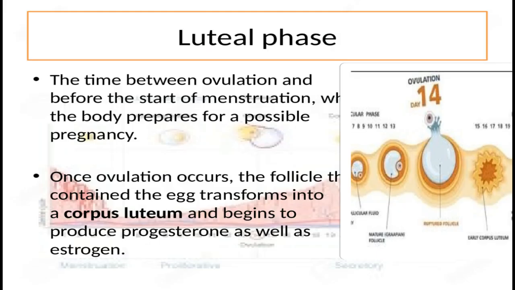The luteal phase is basically the time between ovulation and the start of menstruation, when the body prepares for a possible pregnancy. Once ovulation occurs, the follicle that contained the egg transforms into something called a corpus luteum and begins to produce progesterone as well as estrogen. Progesterone levels peak about halfway through this phase. Following ovulation, the follicular cells that remain in the ovary become the corpus luteum. The cells of the corpus luteum start producing steroid hormones that I already told you, progesterone and estrogen.